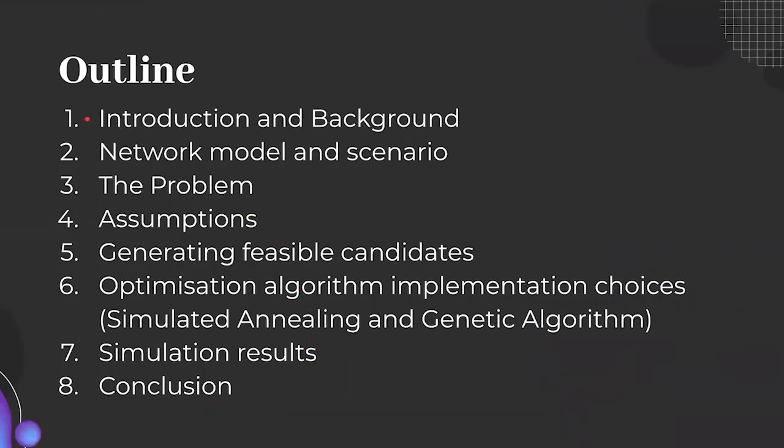Quick word map of this talk. I will start with an introduction and background, then present the network model and scenario considered in this work. This brings us to the problem statement and the assumptions made in addressing this problem. I will then present an algorithm that we developed to generate candidate solutions that are feasible for use in the metaheuristic optimization algorithms. The implementation choices for those metaheuristic algorithms, simulated annealing and genetic algorithm, are discussed next. I will then present the simulation results before concluding.